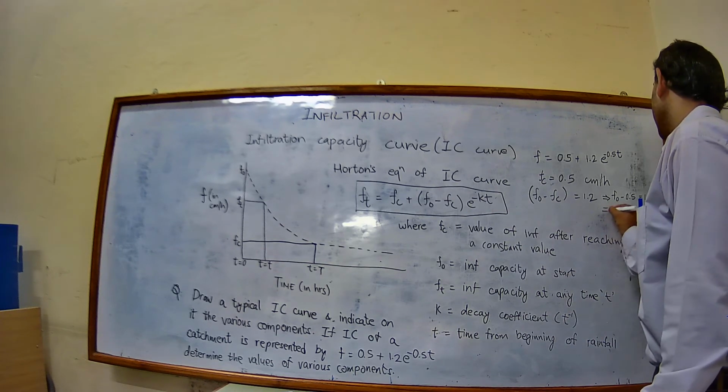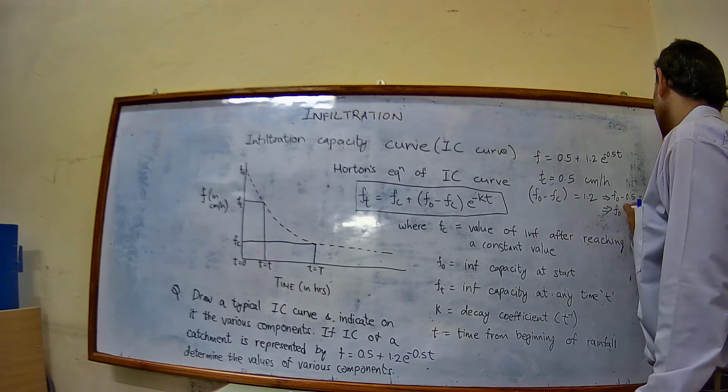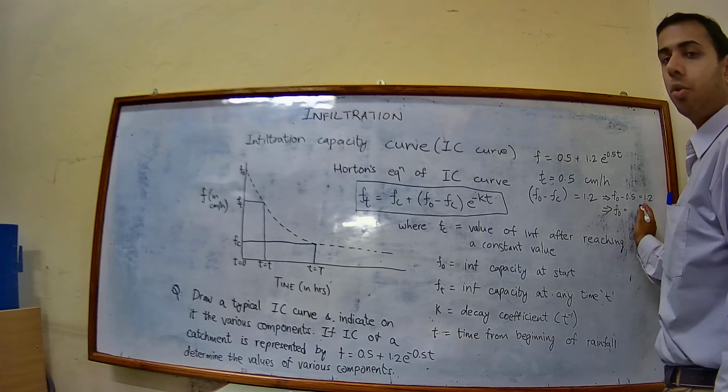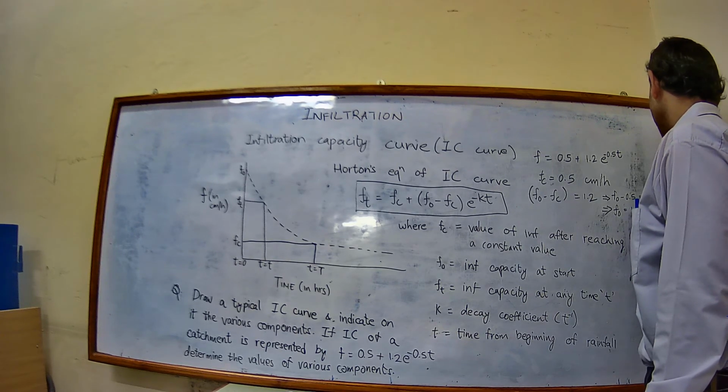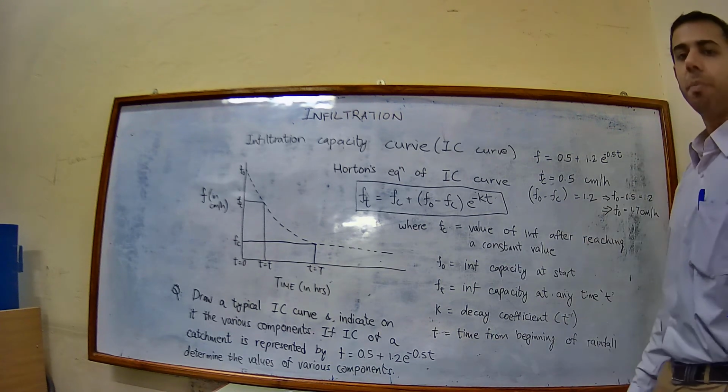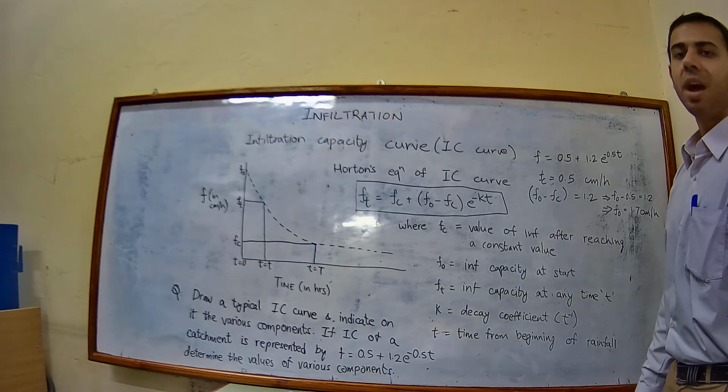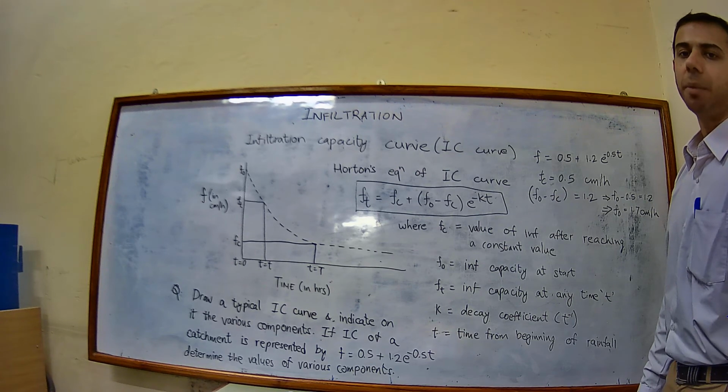So what will be the value of Fo? Fo will be 1.2 plus 0.5. That comes out to 1.7 centimeter per hour.